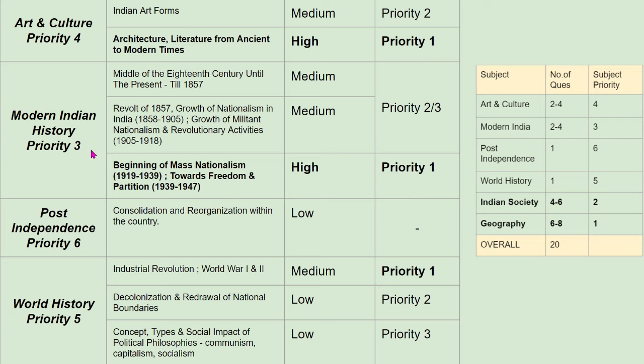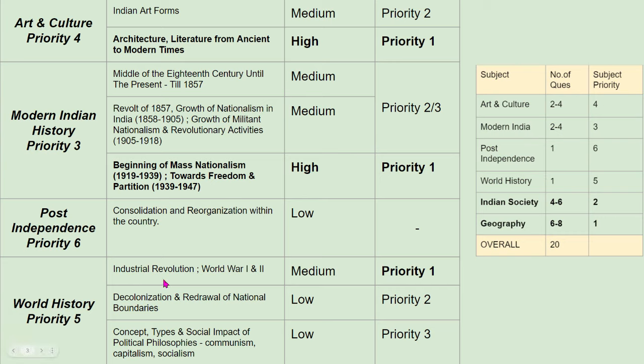And coming to modern Indian history, the beginning of mass nationalism, that is the Gandhian period, starting from 1919 till 1947, the freedom struggle phase, occupies the highest priority, wherein you can easily get more questions from these areas based on PYQ understanding. The remaining portion occupies a lesser significance, with the weightage being medium, in the sense that there can be one question spread, that is the overall weightage for modern. Coming to post independence, the weightage itself is low, being spread across one question over the years. So this is a single syllabus line.